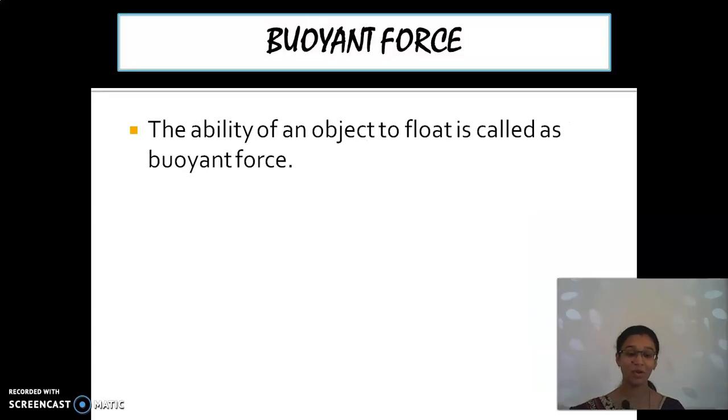Yes. Now I am going to introduce you to two important things. These are not there in your book. Just try to note them down, please. Okay. So, buoyant force. What is that? What do you mean by buoyant force? The ability of an object to float on the water surface is called buoyant force.